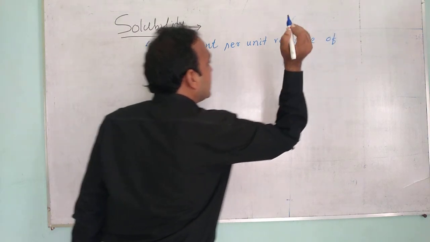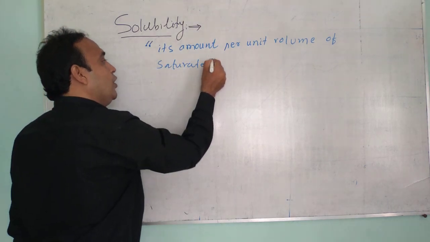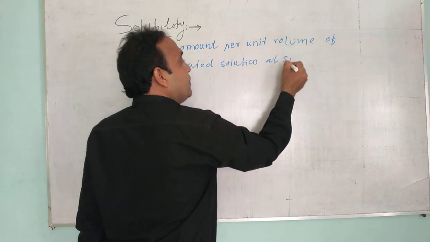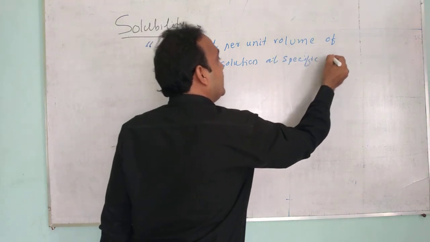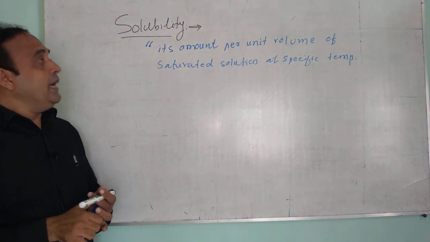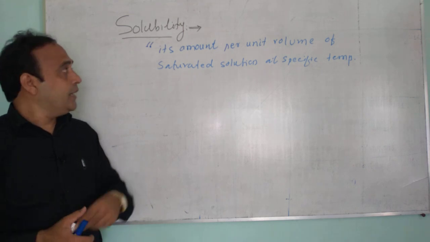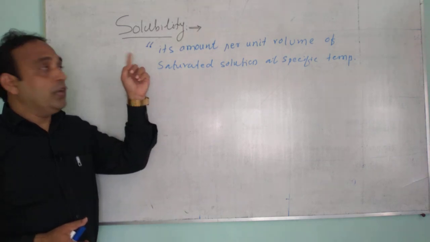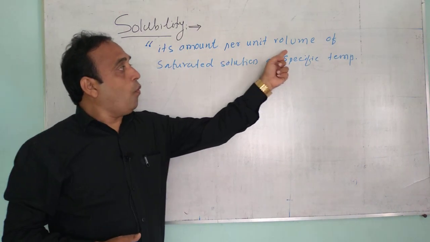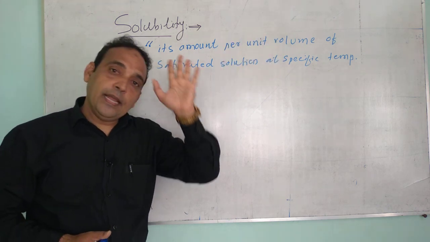Its amount per unit volume of saturated solution at a specific temperature, at a given temperature, that is called the solubility. How to define the solubility? Solubility of a solute is its amount per unit volume of a saturated solution at a specific temperature.